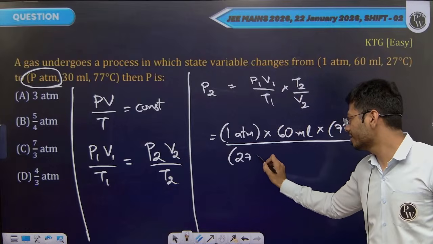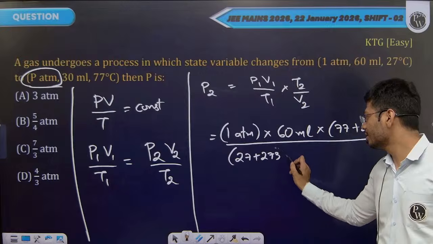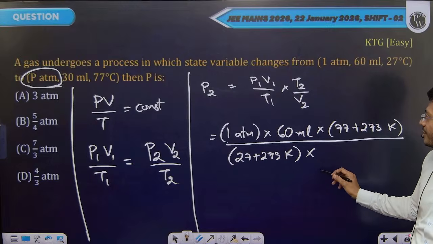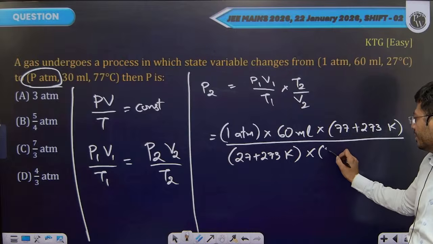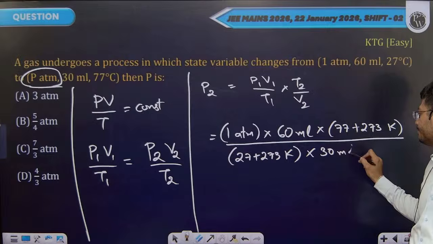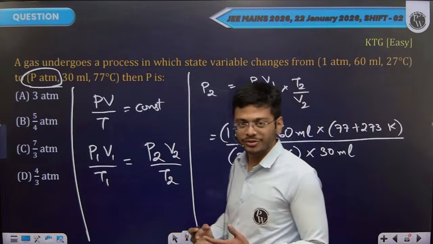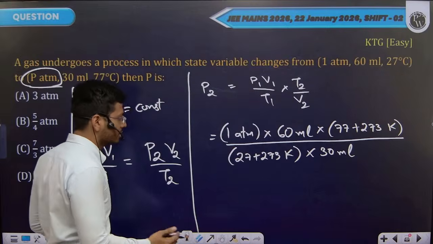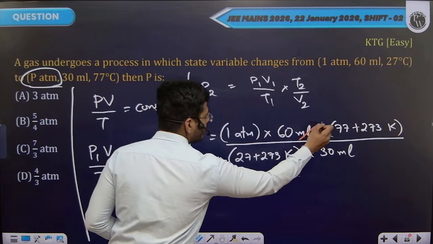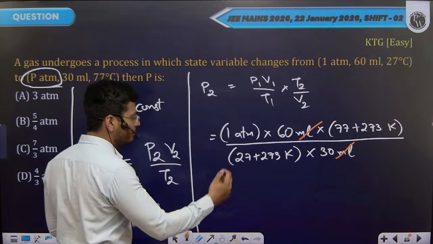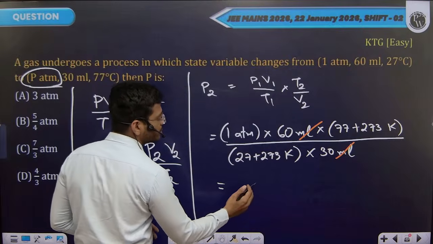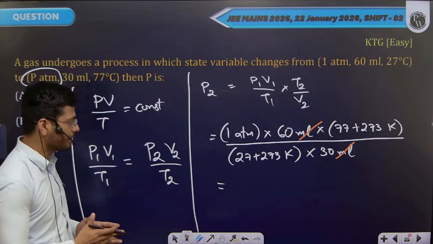Once again, you convert this into Kelvin by adding 273 to it, times V2, the final volume, that is 30 milliliters. Units also you do cancel along with the calculations. So first clear out the units. Milliliter cancels here, Kelvin will again cancel. So your answer will remain in atm.